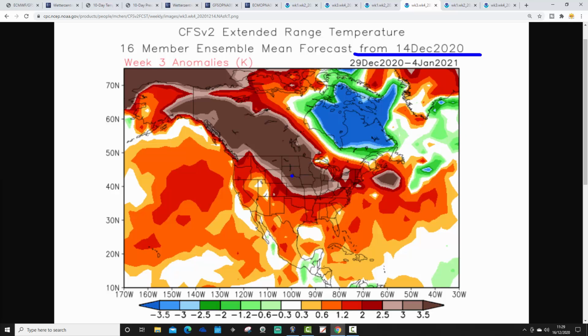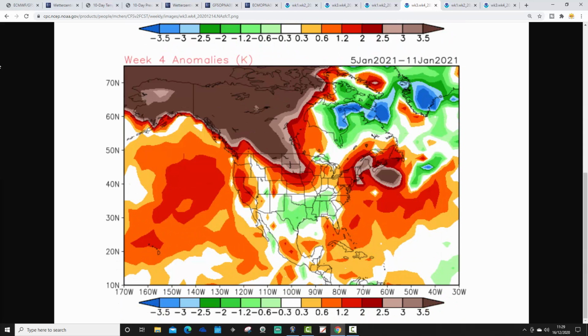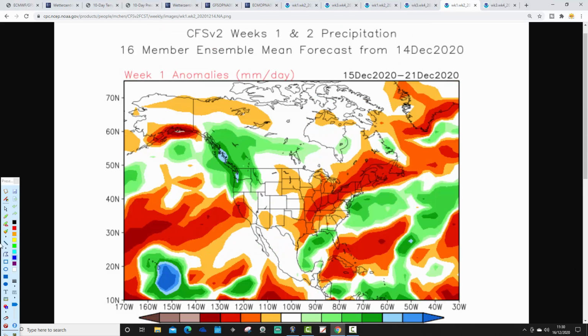Week 3, 29th of December to 4th of January, again looking very mild. Again, I'm very unsure how seriously we take that. Week 4, 5th to 11th of January, looks colder perhaps in the east and the southeast. I don't think we take that overly seriously though, especially over the Christmas period.